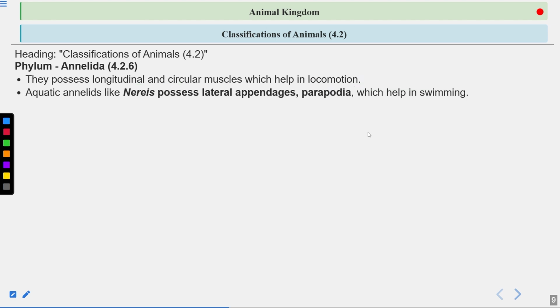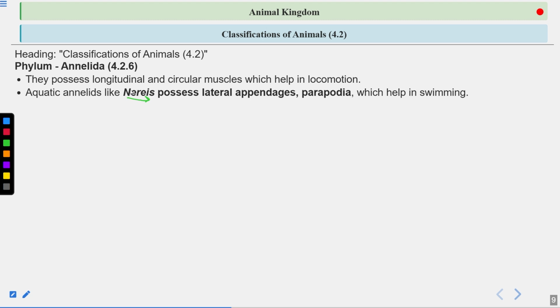Now let's move on. Aquatic annelids like Nereis possess lateral appendages, parapodia, which help in swimming. Let's understand this. These parapodia are present in aquatic forms; first of all, remember this. Nereis is an aquatic form.